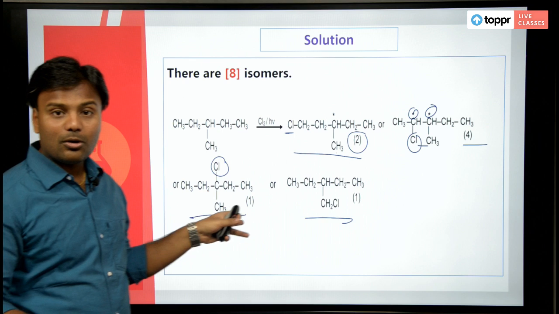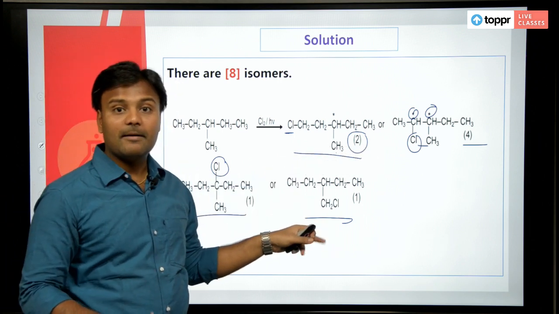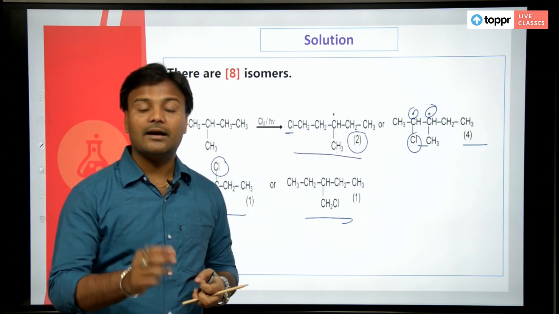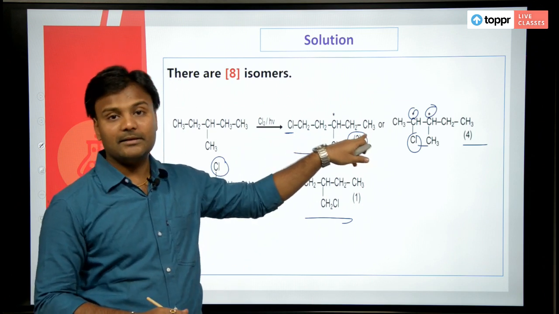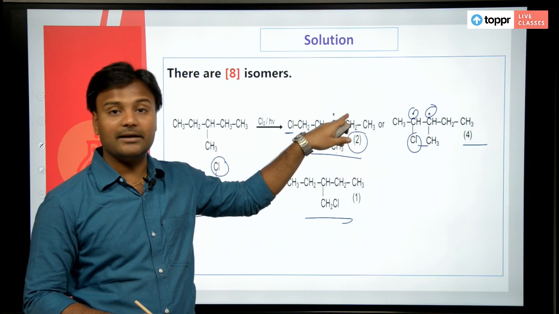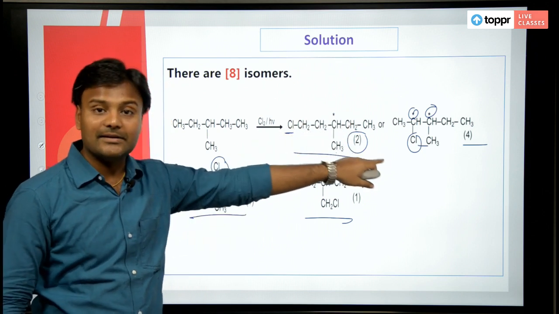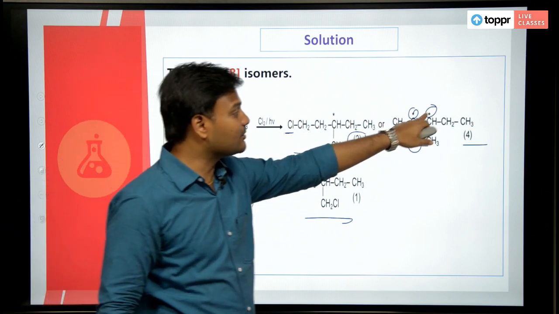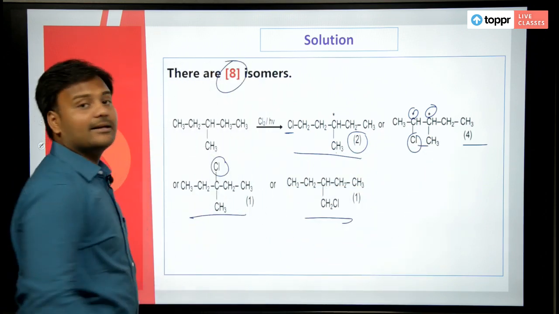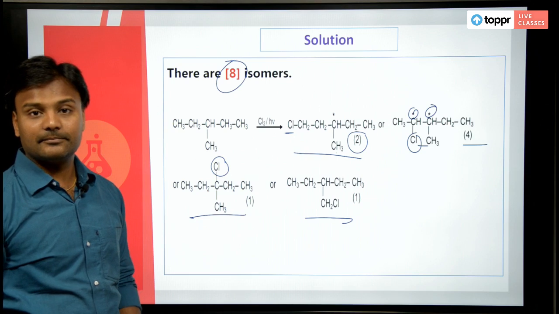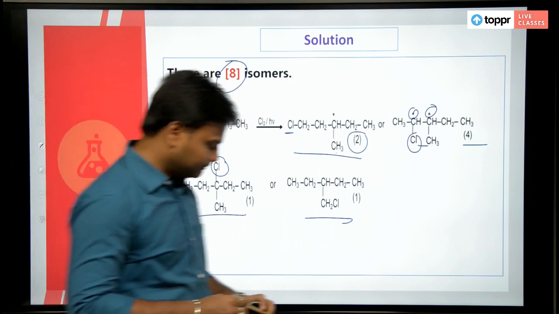So though we have only 4 isomers, if you forget identifying the chiral carbon, then what happens? You will end up with only 4 isomers, but there is presence of one chiral carbon here, which is giving you 2 isomers. There is presence of 2 chiral carbons, which is giving you 4 isomers. So total 8 isomers are possible for this. Got it?